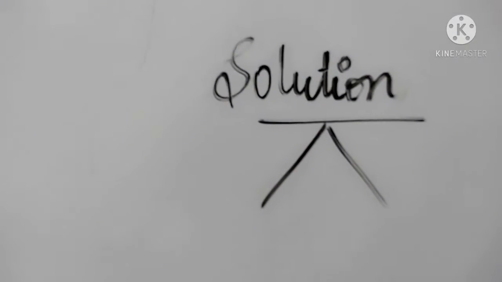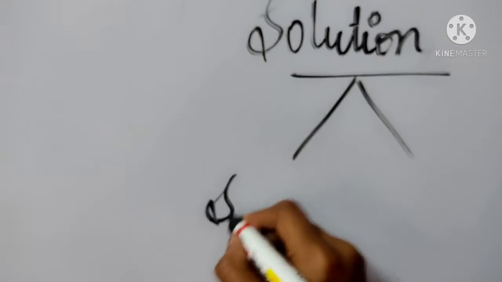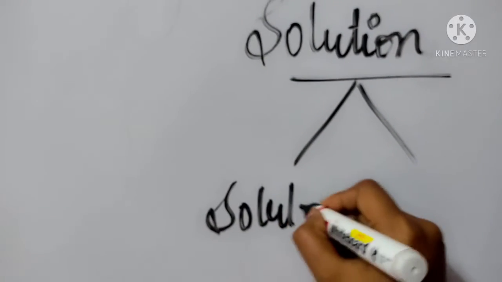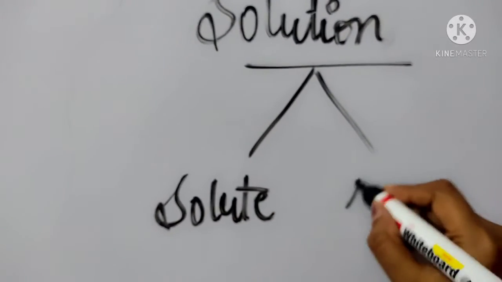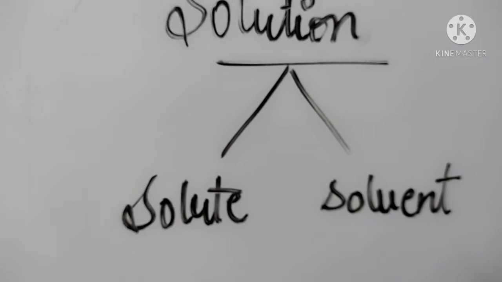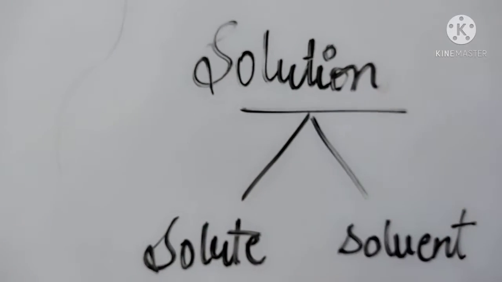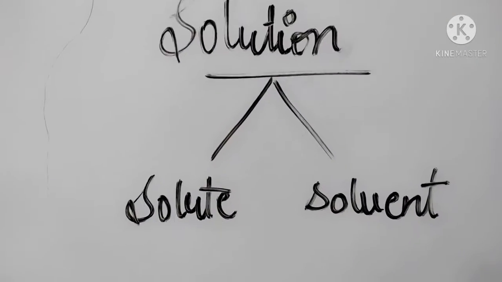Here finally we discuss solution. Solution is made up of solute plus solvent. Solute and solvent combinedly make the solution. So what is solvent?